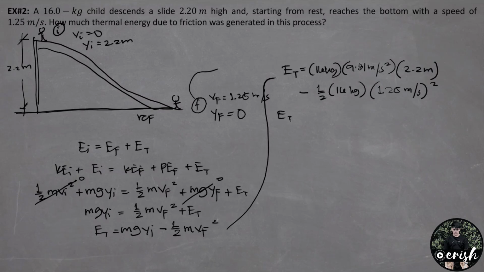By calculating, ang thermal energy natin is equal to 335.31 joules. This is the energy na na-produce ng friction. Friction again is one of the non-conservative forces. So this is example number 2.